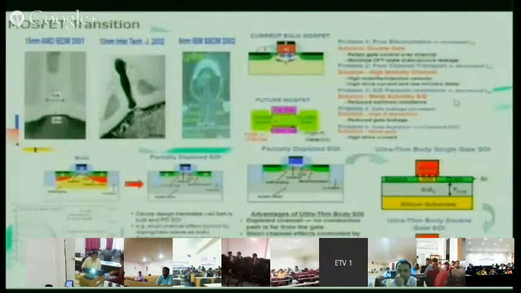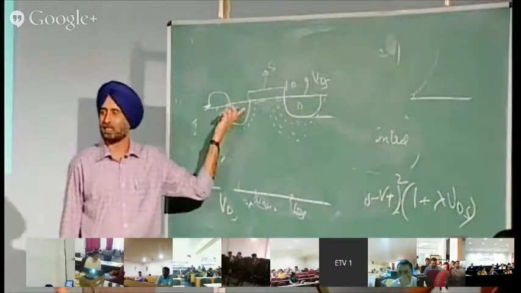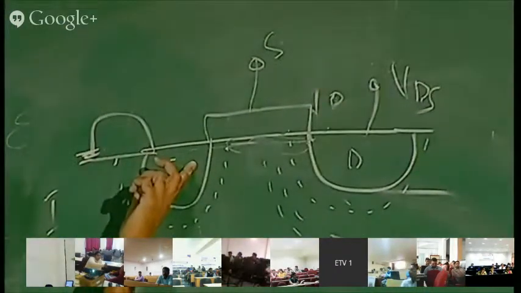Earlier the source and drain used to be bigger in size, so their parasitic resistances were less. Now we are shrinking this dimension.